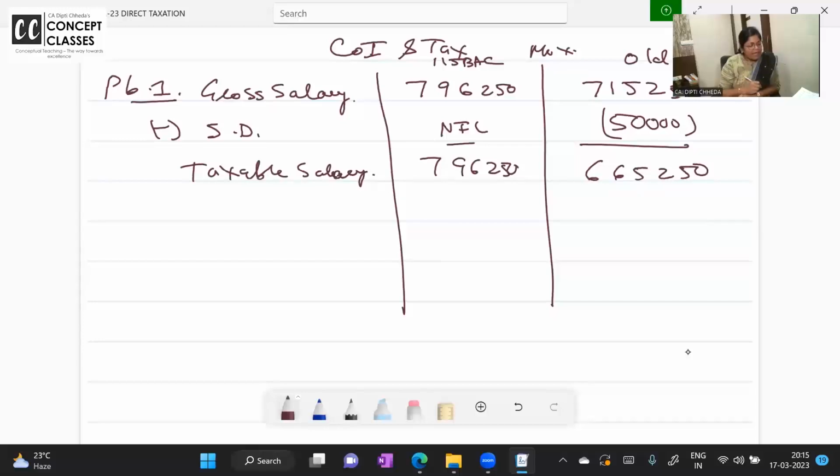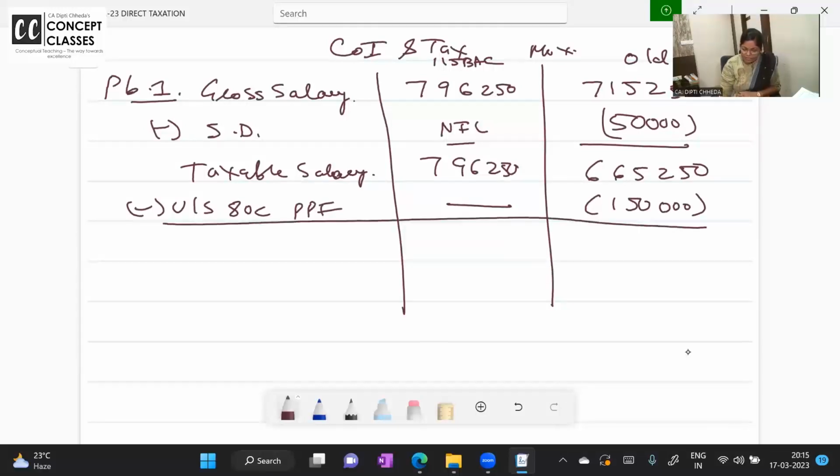Is there any other income from other sources, business income and all? No. Then they have put the money in PPF. So under section 80C, PPF deduction. Here they will not get it. Here of course they will get it, in the old regime, 1,50,000. Now what is the total income?